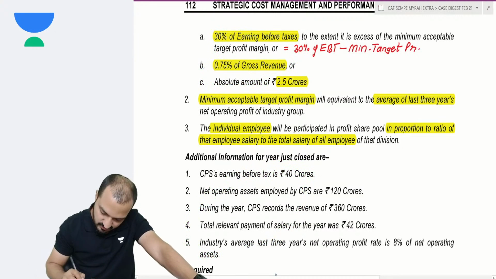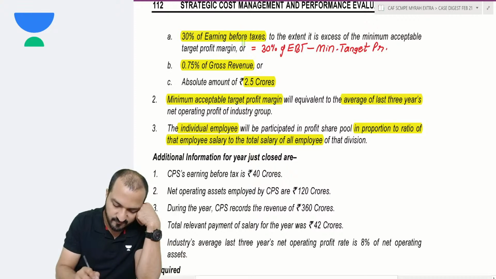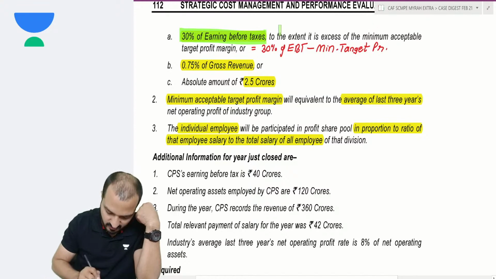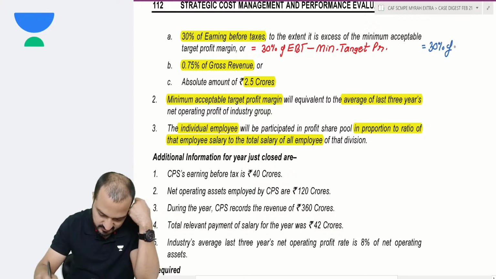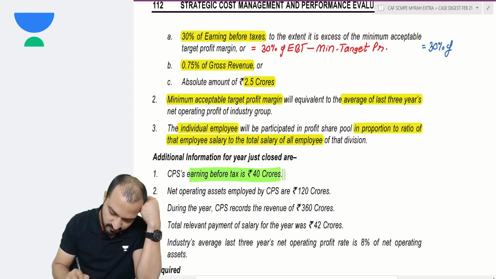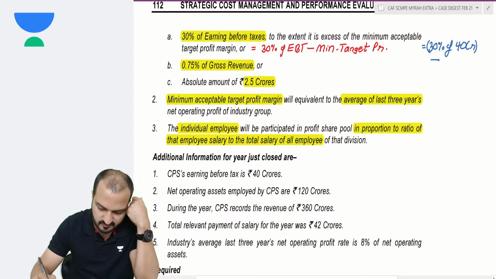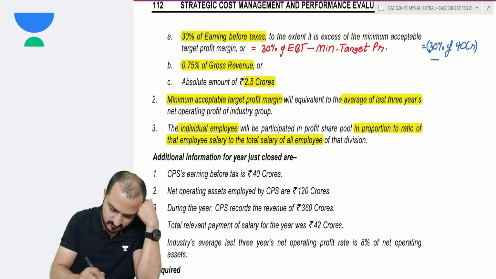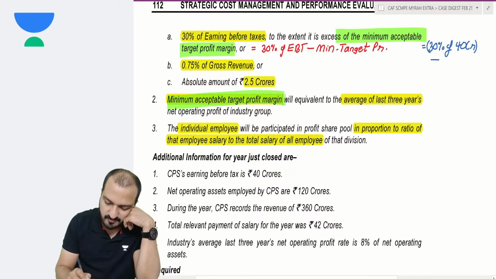I'll do that on this side. First limit was 30% of EBT. So 30% of EBT, which is 40 crores. But that should be in excess of, so minus the minimum acceptable target profit. Well, what is minimum acceptable target profit?